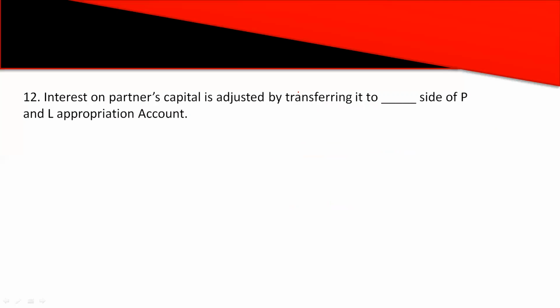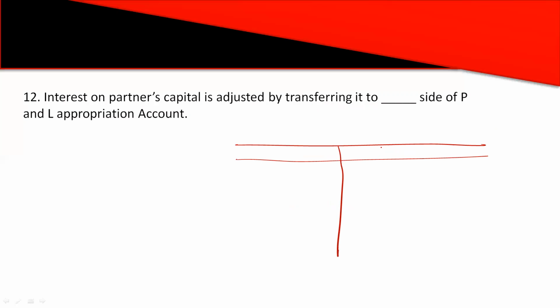Then the second question is: interest on partners' capital is adjusted by transferring it to dash side of P&L appropriation account. If you do not know the format of the P&L appropriation account, the format is basically the same as every other account. It has two sides, debit side and credit side. You need to remember: whatever the firm has to pay to the partners will be recorded on the debit side, and whatever the firm has to receive from the partners will be recorded on the credit side. Is this clear?